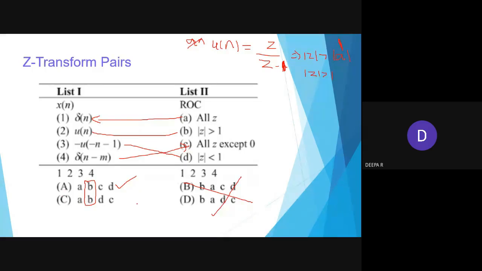A, C, B, D? Option C, ma'am. Option C? Yes, ma'am. See here, your u(n) is greater than 1, right? It is clear. Minus u(minus n) is less than 1, right? Okay, the option is C. Very good.